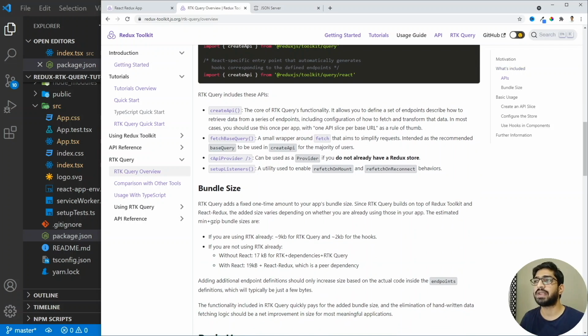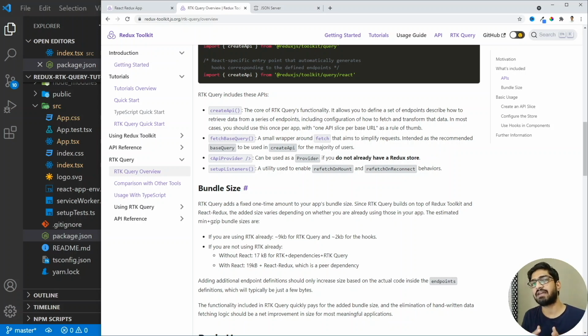So it offers the createApi. We will make use of this createApi to create the query. And then it has the fetchBaseQuery, which is where we define our base URL for the APIs. And then it also provides the ApiProvider.